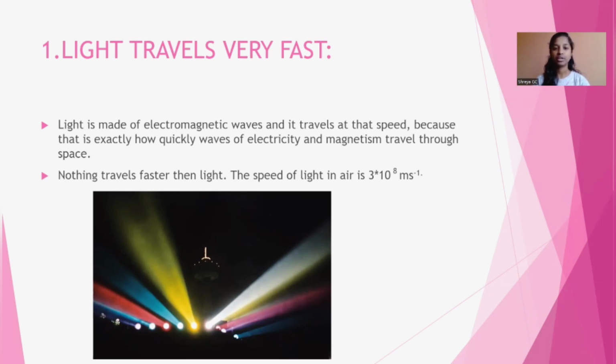Light is made up of electromagnetic waves and it travels at that speed because that is exactly how quickly waves of electricity and magnetism travel through space. Nothing travels faster than light. The speed of light in air is 3 × 10^8 meters per second.